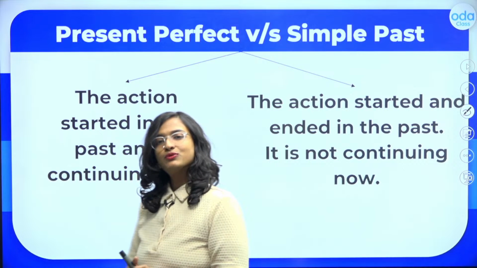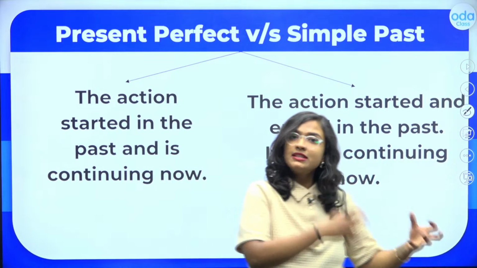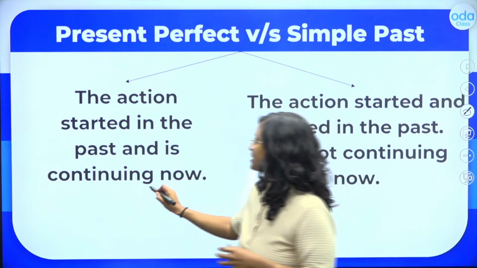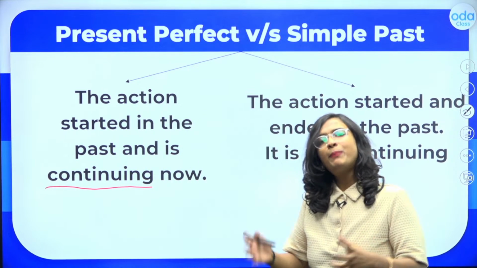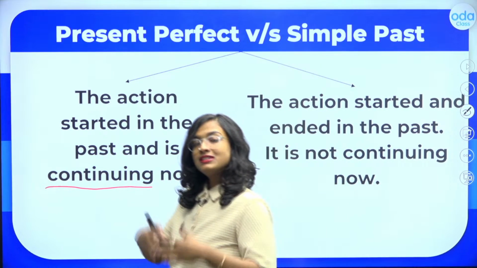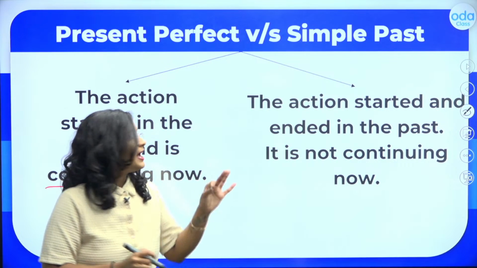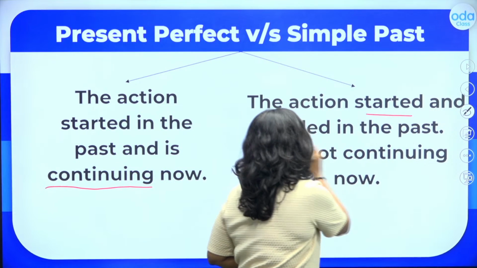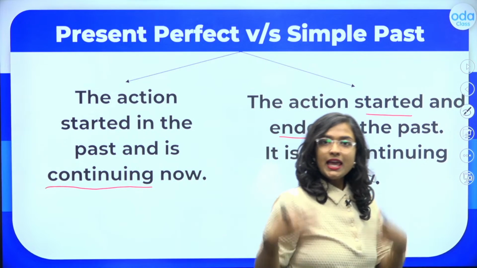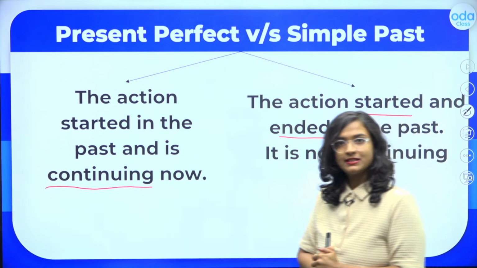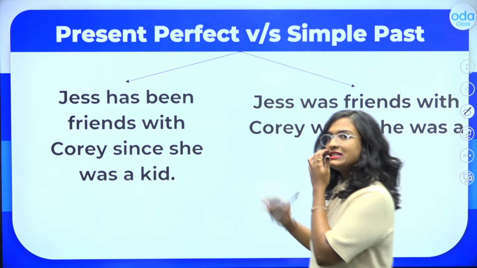Like I said earlier, students, the present perfect tense is used when the action started in the past but it is continuing now. On the other hand, we use the simple past tense, students, if the action started in the past and also got over in the past. That means if the action started and ended in the past and it is not continuing now anymore, in that case we can use the simple past tense.